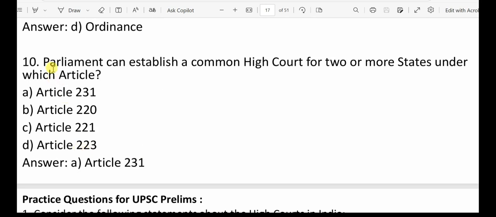Question number 10 and the last question here. Parliament can establish a common high court for two or more states under which article? That is Article 231. So option A is the correct answer.